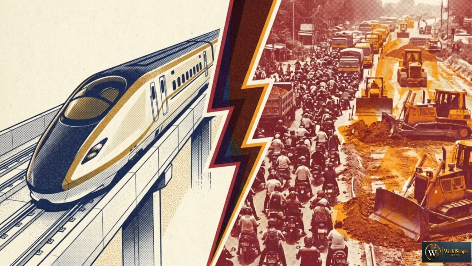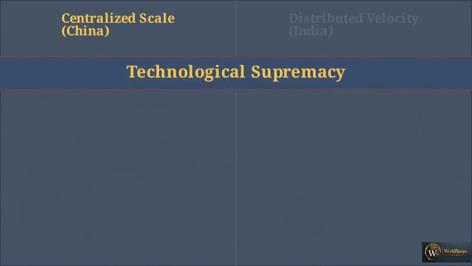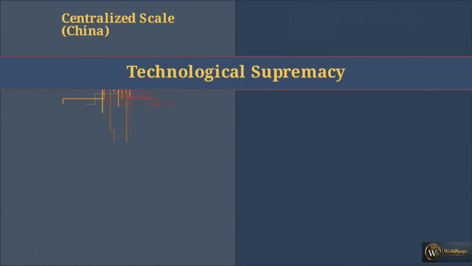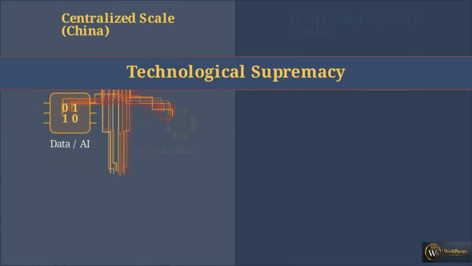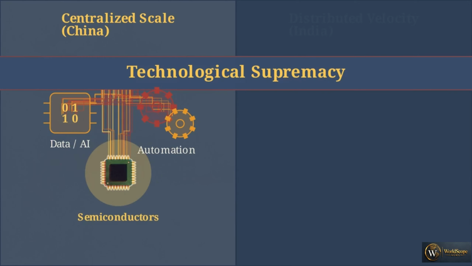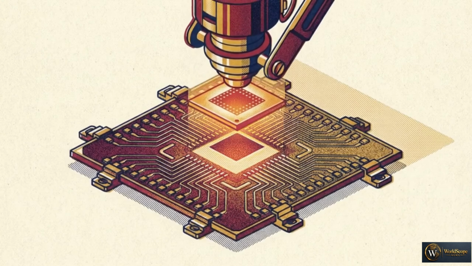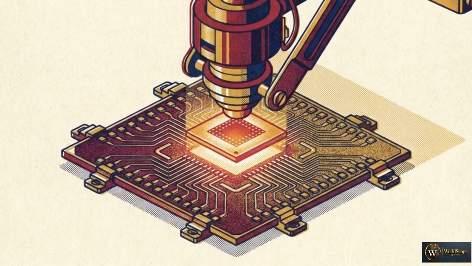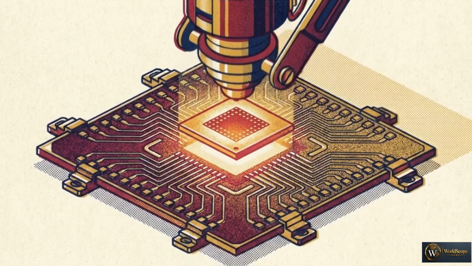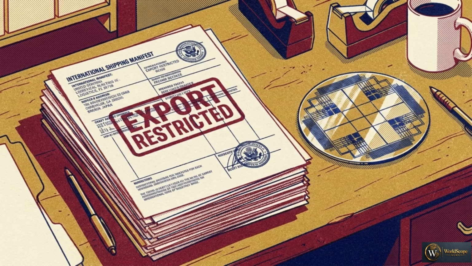China offers the safety of mature infrastructure with the risk of structural decline. India offers explosive top-line growth with a high requirement for execution risk. This brings us to the sector that will decide the balance of power in 2040, technology. China is pouring state capital into artificial intelligence, quantum technologies, and semiconductor independence. The goal is absolute control over the full stack of physical technological infrastructure, from the silicon chip to the final hardware application. However, this push for autonomy creates friction. Geopolitical resistance and export controls are increasingly isolating China from global collaborative tech ecosystems.